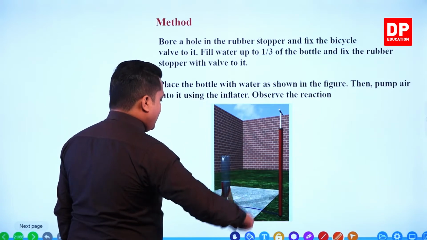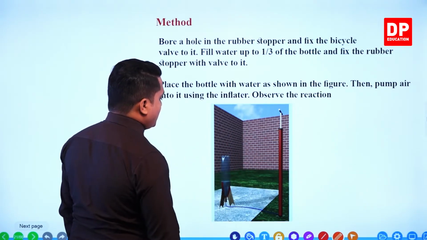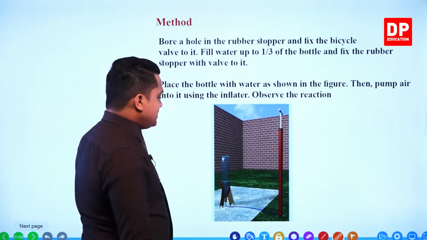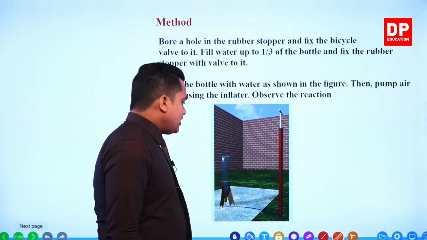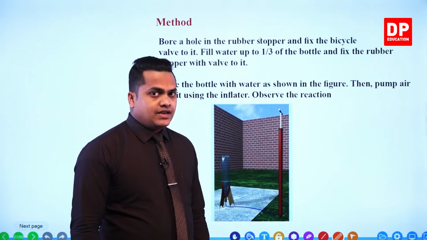Then you have to pump air into the system, the mega bottle, as given in the figure. At a certain instance, this plug would come out because of the air pressure inside it.